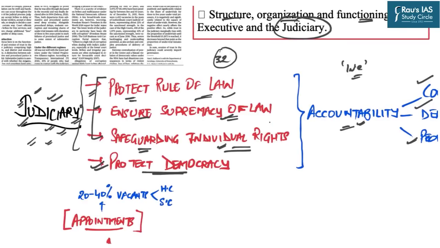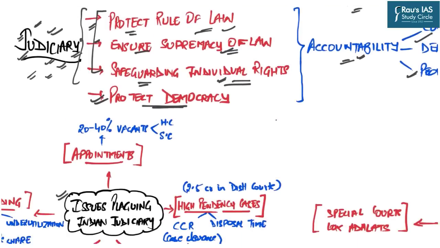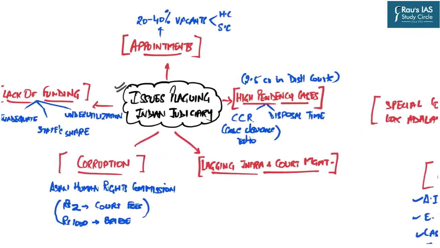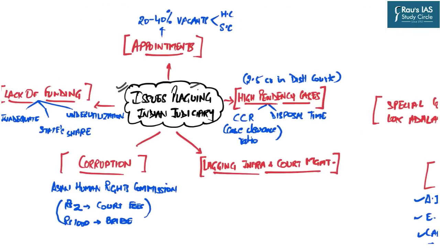But then, when we come across several news articles whereby we witness that there is a presence of corruption in India's judiciary, there are high pending cases, justice is not delivered on time, we think, what are those issues which are hindering the effective functioning of India's judiciary? And in this line, now we will discuss what are the various issues which plague the Indian judiciary.